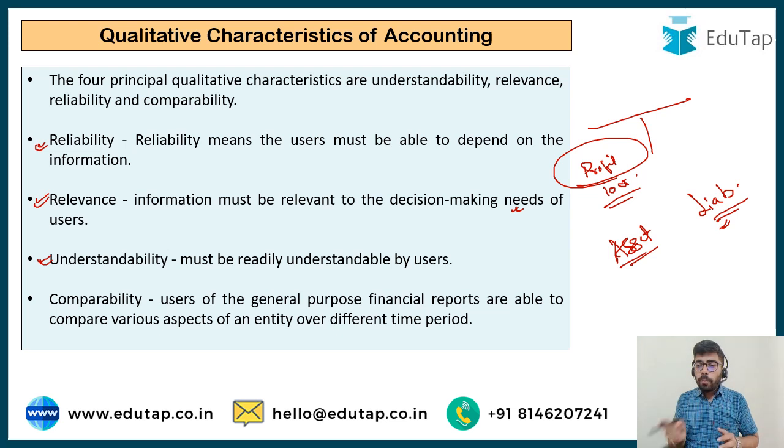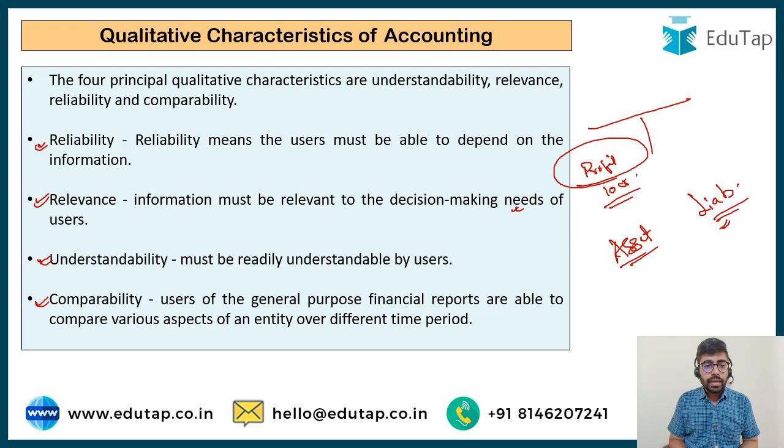Whenever you open the annual accounts of companies, you are going to see proper records, tables, and charts. They are prepared to make sure that the information is understandable by the user. We prepare a balance sheet in a very simple manner, so that even a layman can look at it and get some basic idea about what this balance sheet is trying to say.